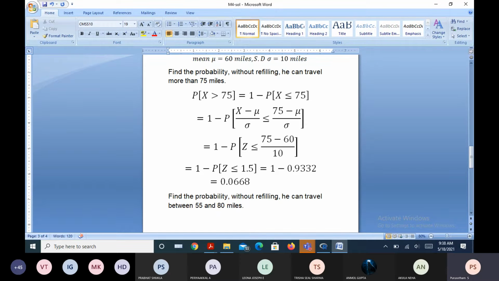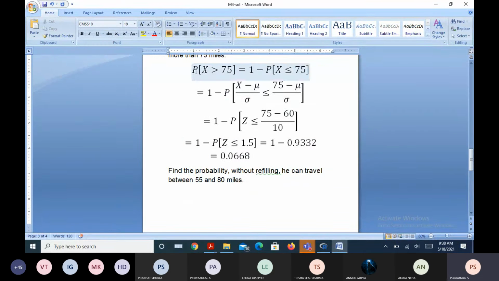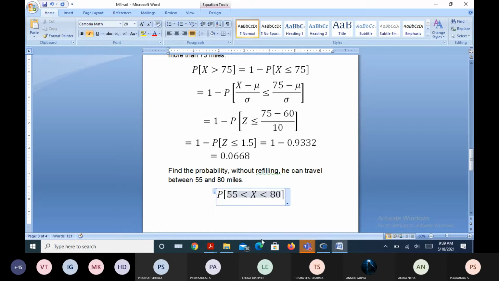What is the formula that you need to use here? The mathematical representation of this: probability of x between 55 and 80, right? Do you get this probability?